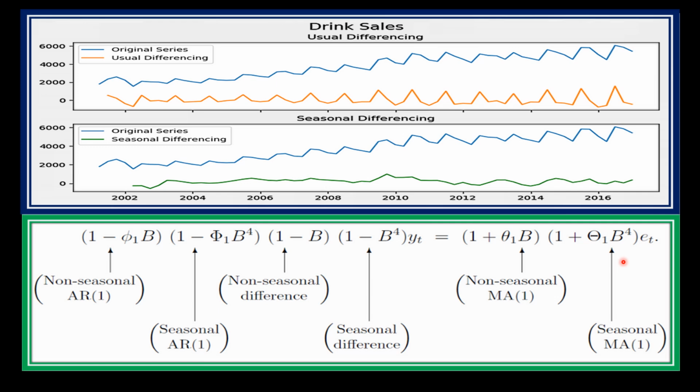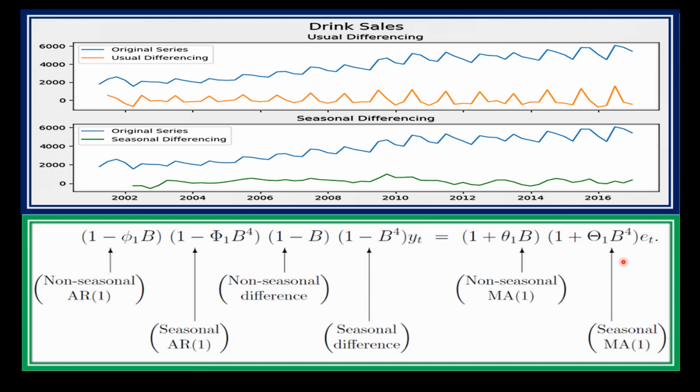So if the model's performance is not satisfactory, then you can modify the parameters. For example, increase the order of autoregression or moving average and retrain the model. And this iterative process helps you find the best model that accurately predicts the sales for the next year.